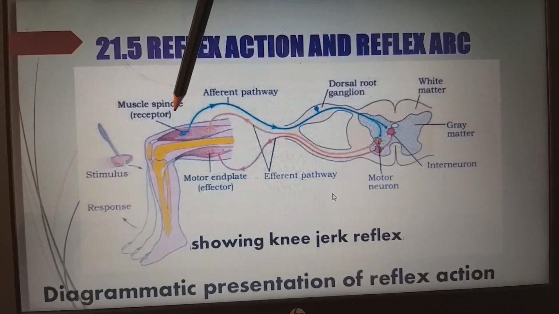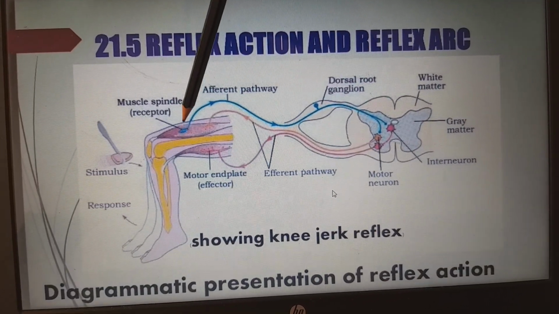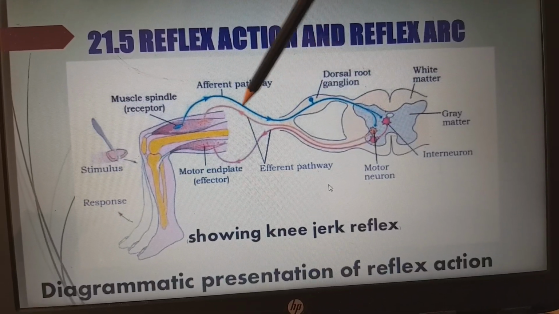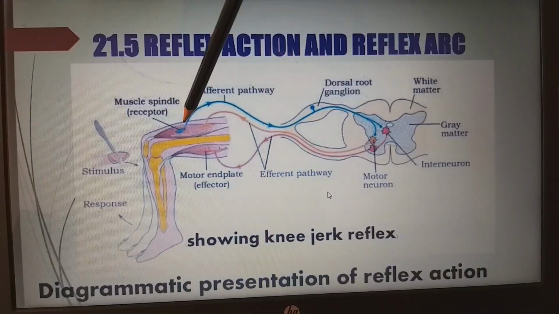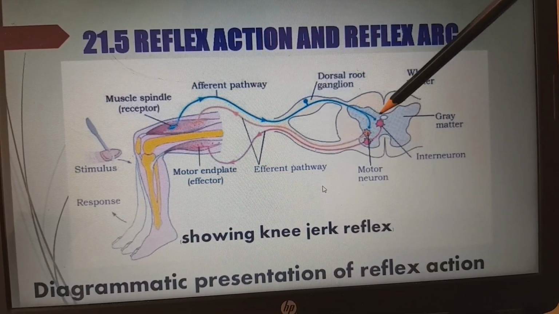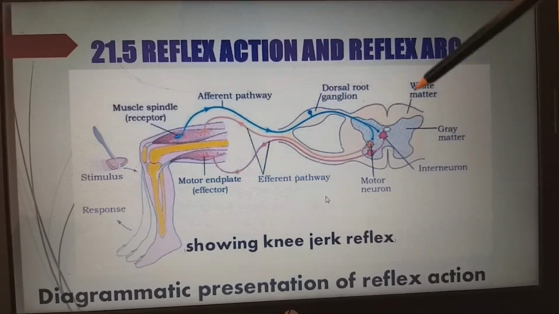So we have these muscle spindle receptors. These are the afferent pathway. The afferent pathway takes the information from the peripheral neurons to the central nervous system, which, for example in this picture, is the spinal cord.